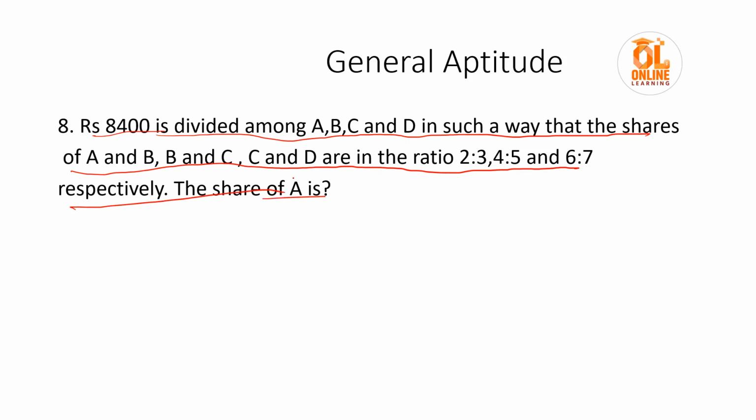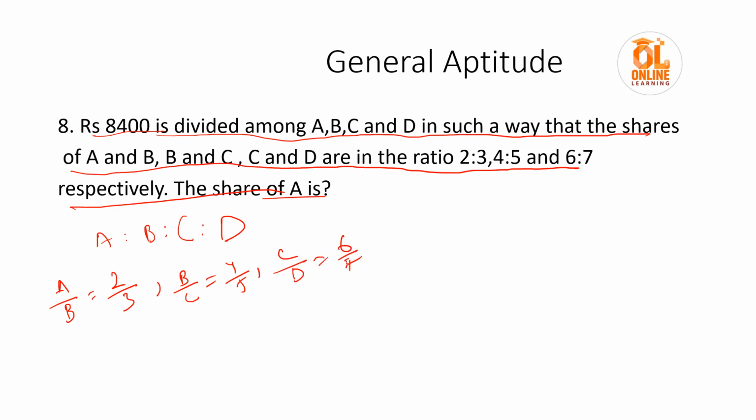So what would be the share of A? For that, first we have to find the ratio between A, B, C and D, isn't it? It is given A by B is 2/3. Okay, then B by C is 4/5. Then C by D is 6/7. Okay, so to find A, the formula is to multiply all the numerators.